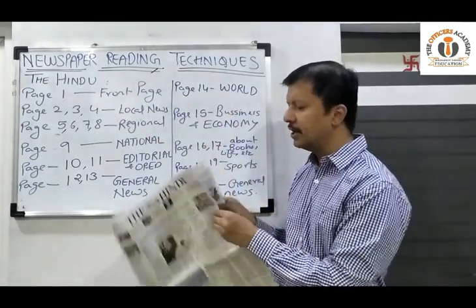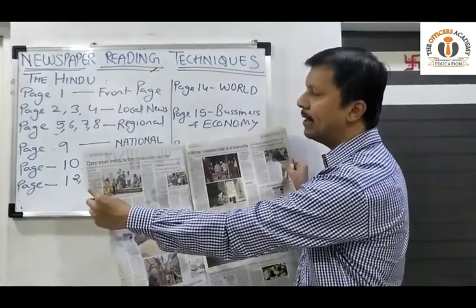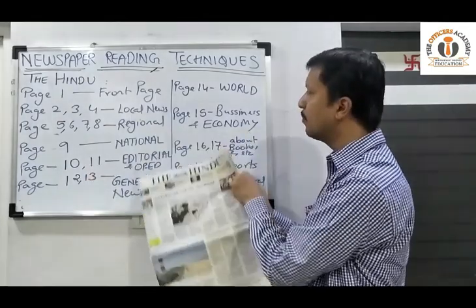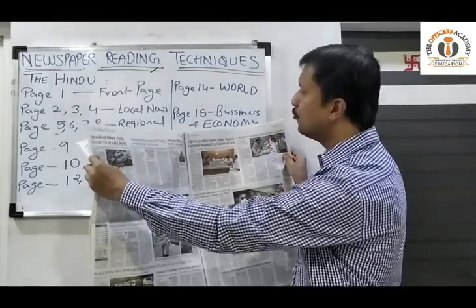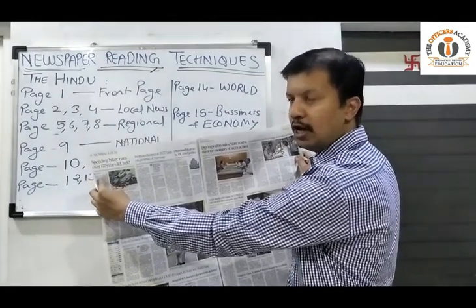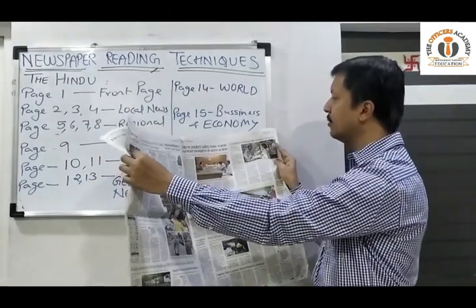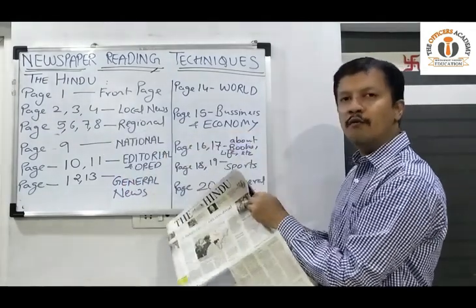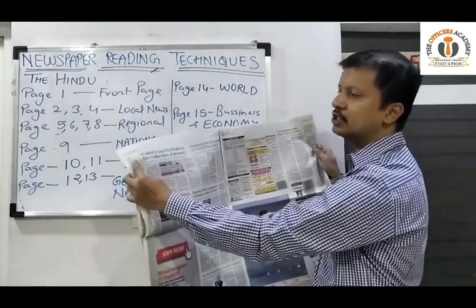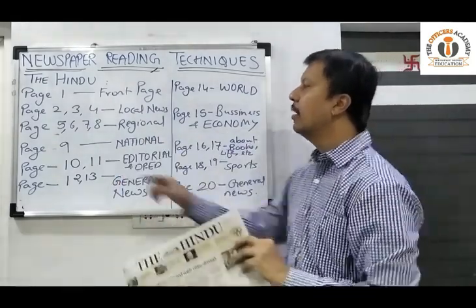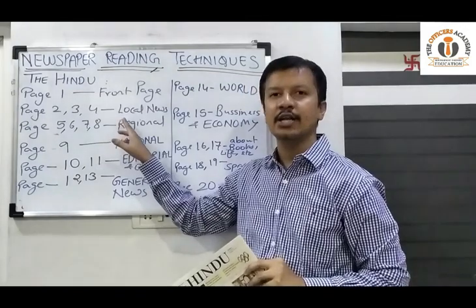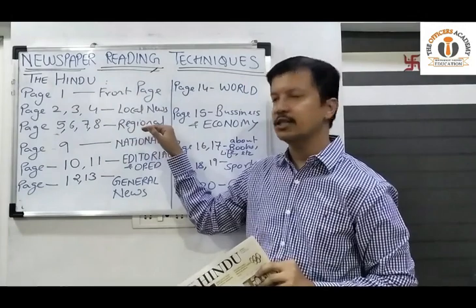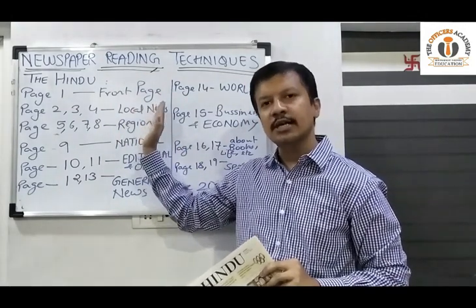Let us try to see the second pages. Now page number 2 and page number 3, these are the local news. So you can spot here Mumbai local. Okay, as we proceed ahead, page 4, again Mumbai local, it is a local news. Then page 5, see the top right corner, it is mentioned as West. So it is about the western region of India. Next page, North. Okay, so we have written here page 5, 6, 7, 8. These are the regional news, that is West, North, East and South, about the different regions. So West means states which are present in the western part of India.